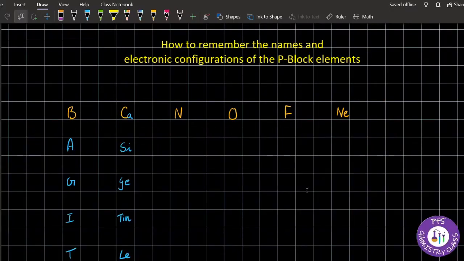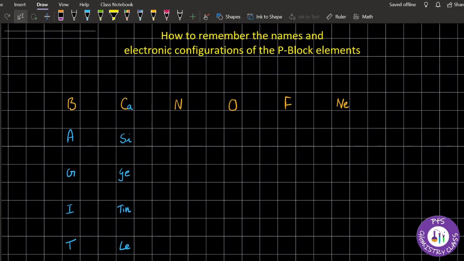In this video I will teach you how to remember the names of all the p block elements, their atomic numbers, and the electronic configurations of all those elements. This will be helpful for answering many of the concept based questions in the p block, because you need to remember the electronic configuration, names and the atomic numbers of all the p block elements to answer questions